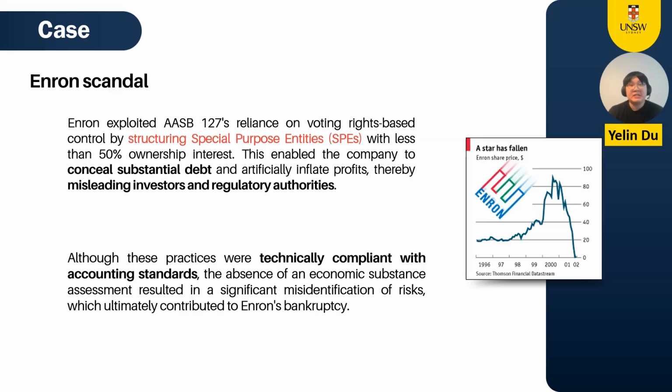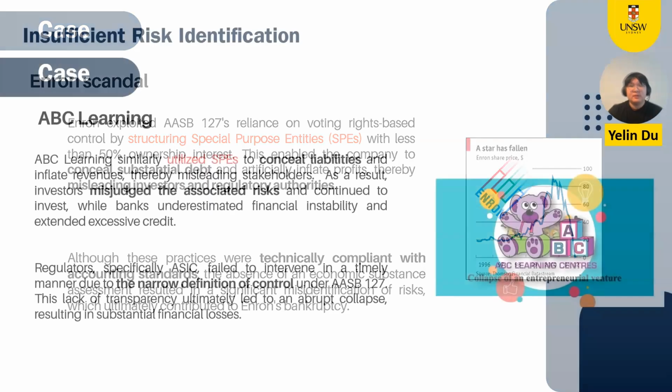The company used special purpose entities with less than 50% ownership to hide huge debts and influence profits. This was formally in line with the standard, but avoided disclosure of actual economic control and finally led investors to fail to recognize the real risk, resulting in a bankruptcy scandal.